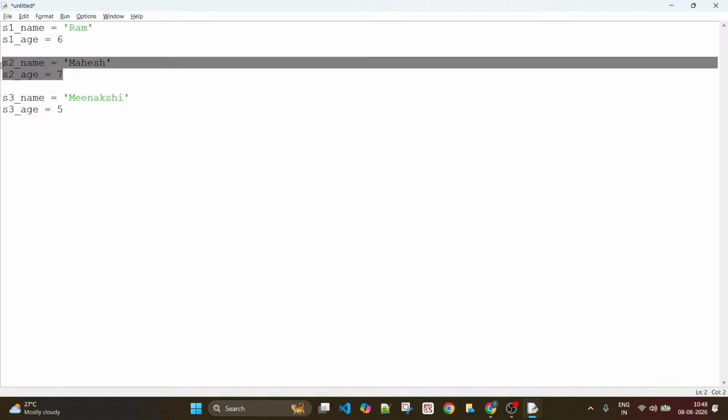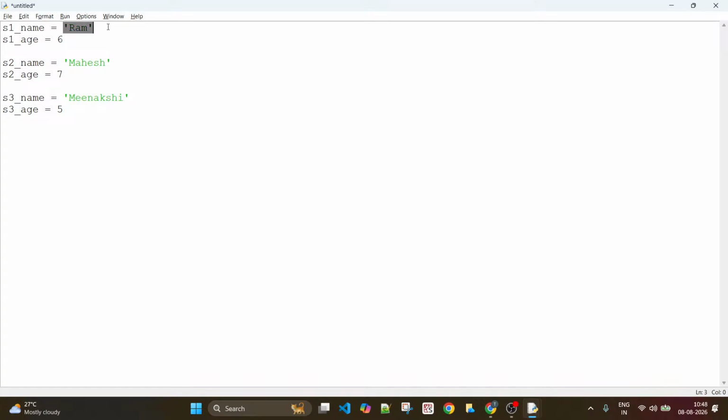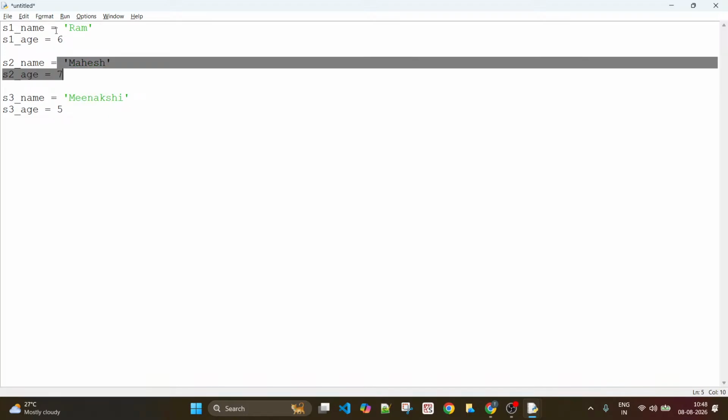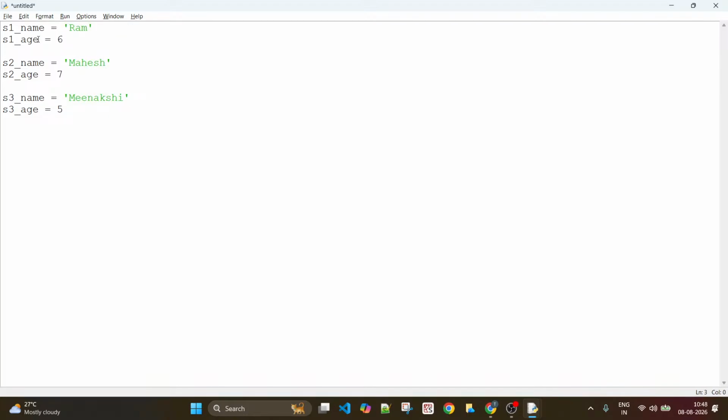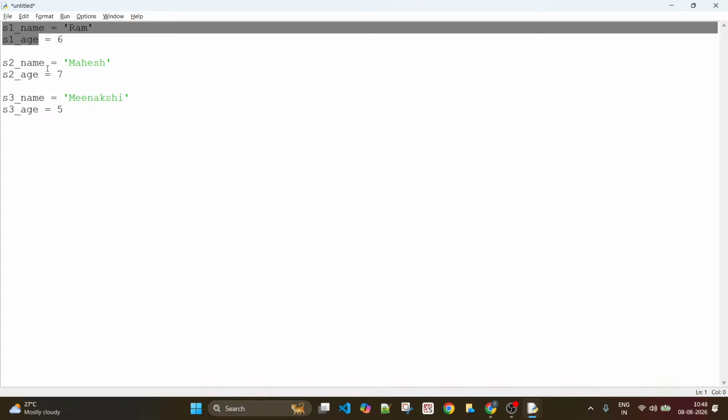If I compare two different students, only the names can be different, but their properties are the same. The data that I want to capture and save for both these students is the same. I want to store the name and age of each and every student. So the properties are not changing, but the values of the properties are changing. Properties are always fixed.